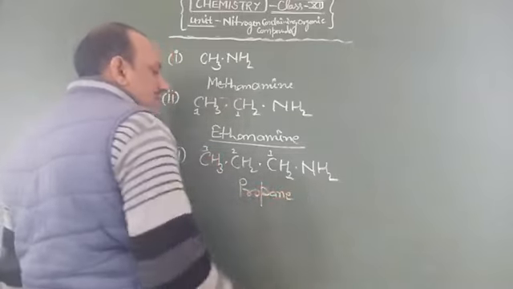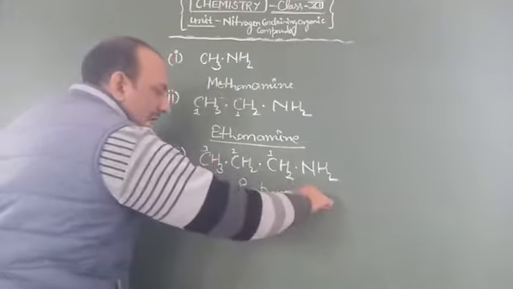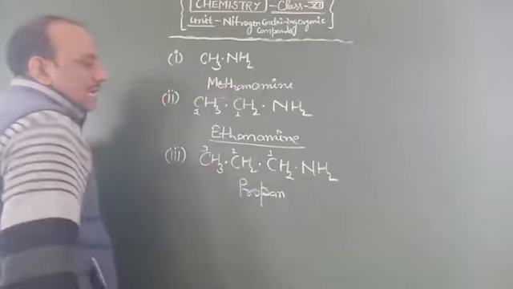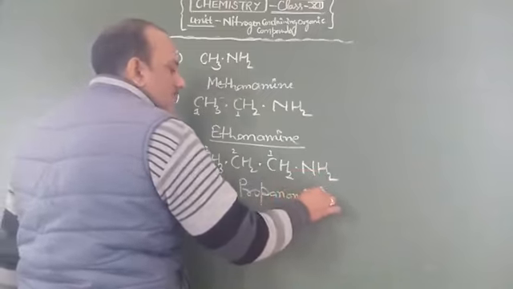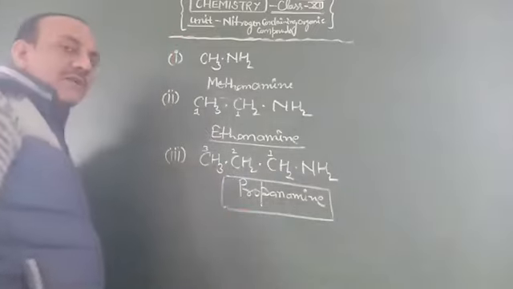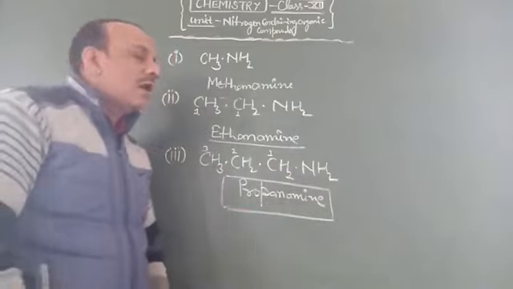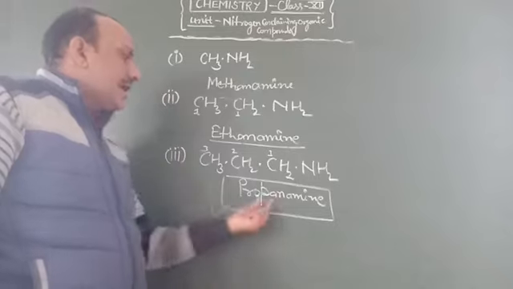Then we add the bond suffix ane, remove the last letter E from the alkane and add the functional group amine. Then it is known as propanamine. So students, this is the trick for IUPAC names: methanamine, ethanamine and propanamine.